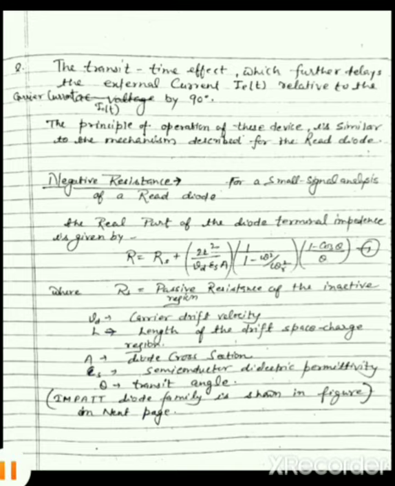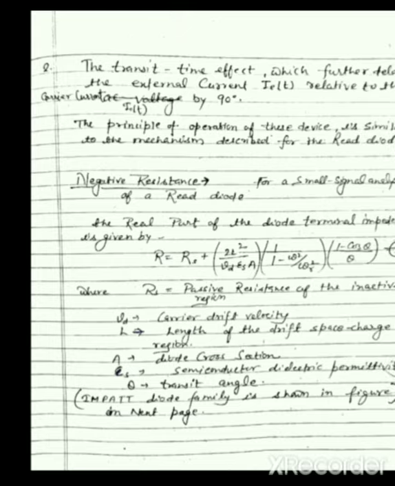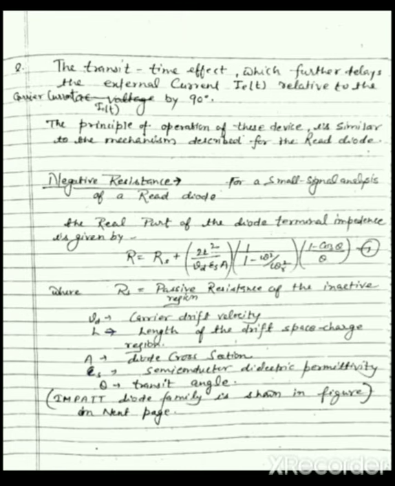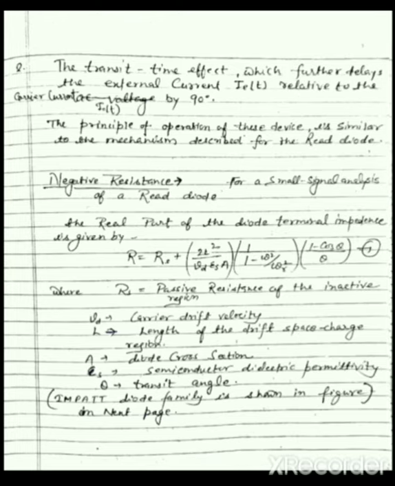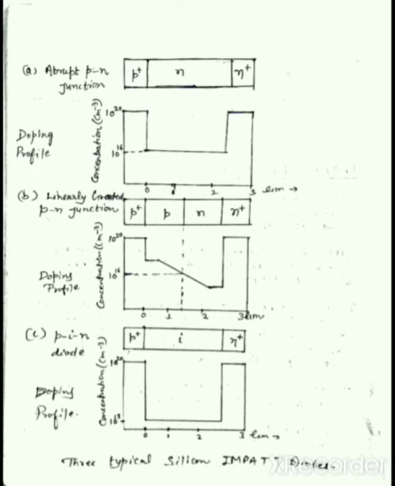The principle of operation of these devices is similar to the mechanism described for the Read diode. Let us see the structure and doping profile of the different diodes of this family. So let us take first the abrupt PN junction diode. In the abrupt PN junction diode, its structure is shown here.